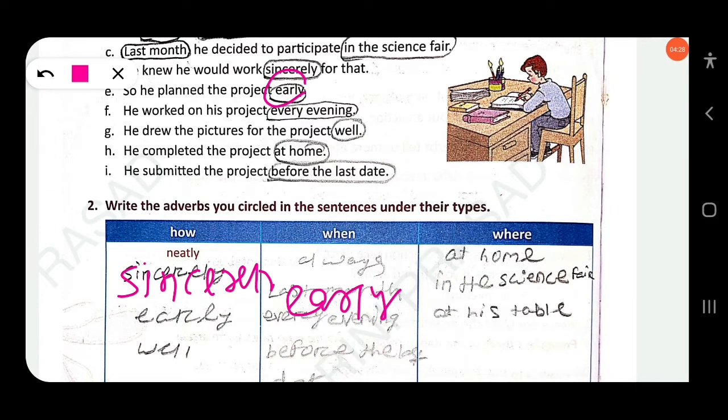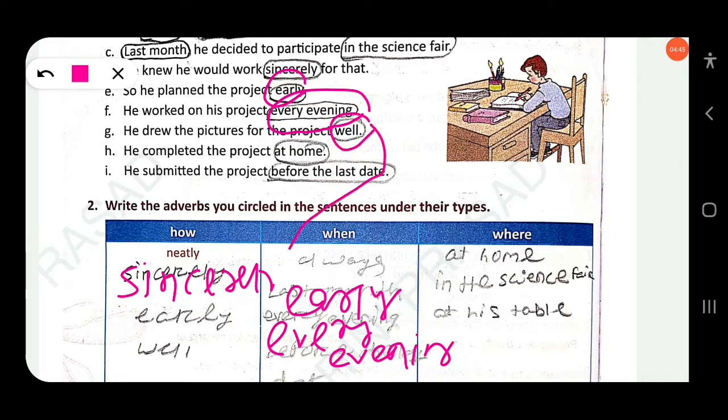Then next: he worked on his project every evening. Every evening is time, so you have to write every evening here. Then next: he drew the pictures for the project well. Well, you know, is an adverb of manner. Then next: he completed the project at home.